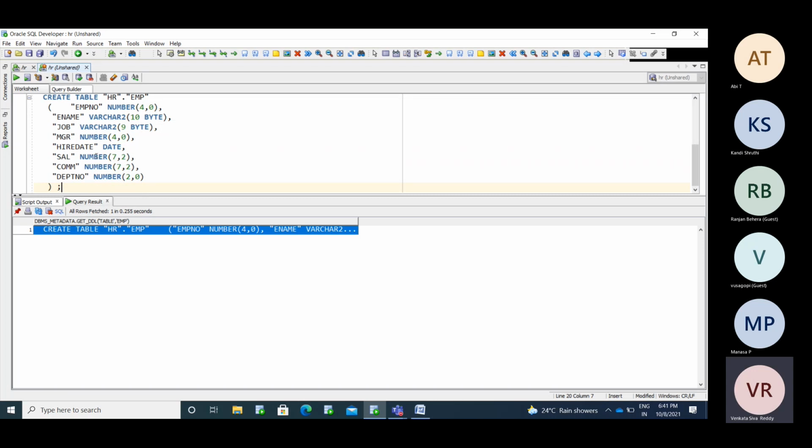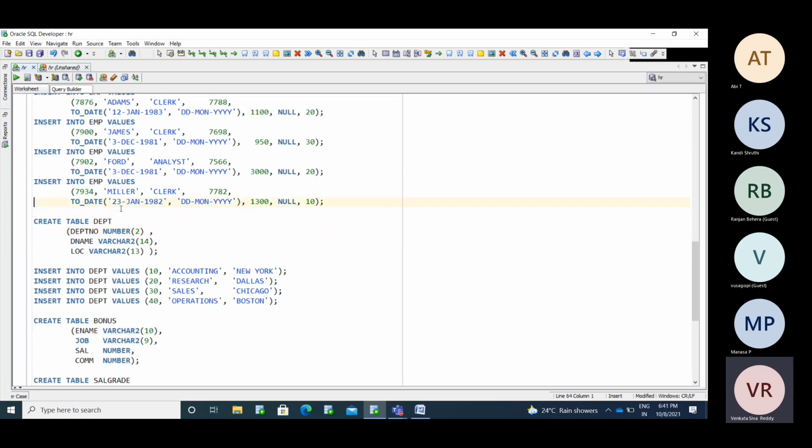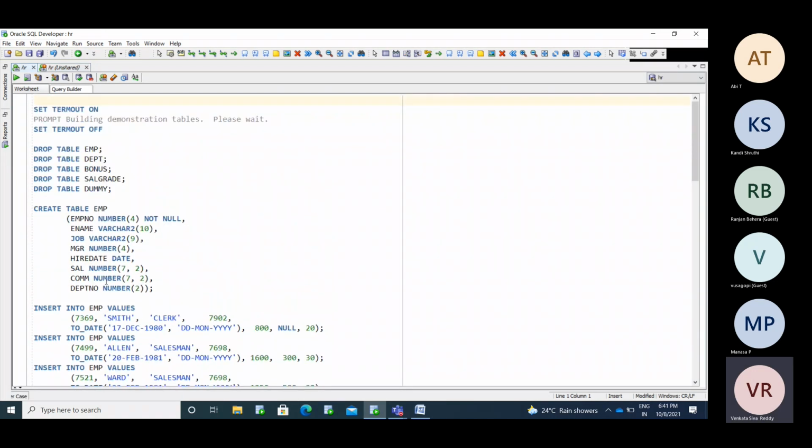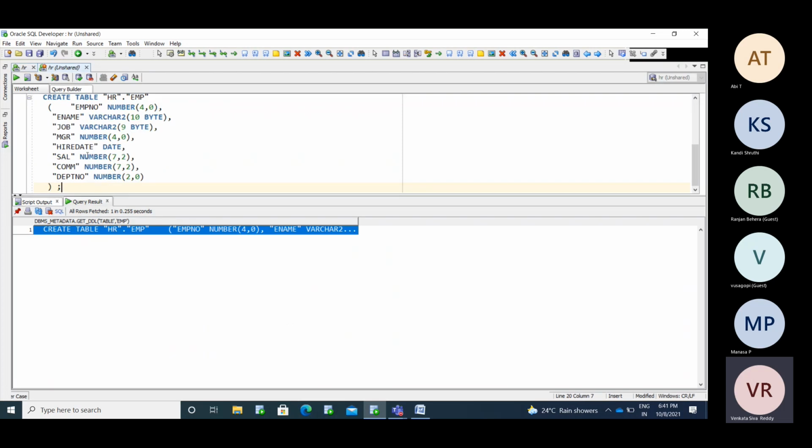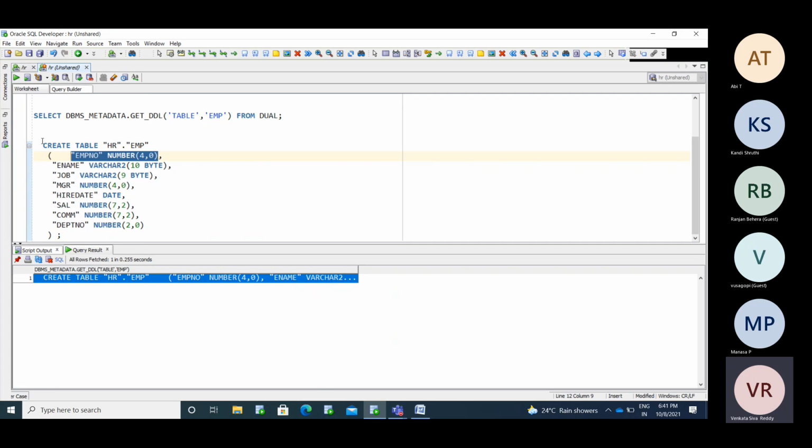Now see, in the similar way you created the table, can you verify in your table statements? We created the table like this: create table EMP, number, ename not null. DEPT number is the last column. Here you will see DEPT number is the last column and EMP number is a number, but you haven't got the constraint information here. Now I'm going to see if the table has any constraints.